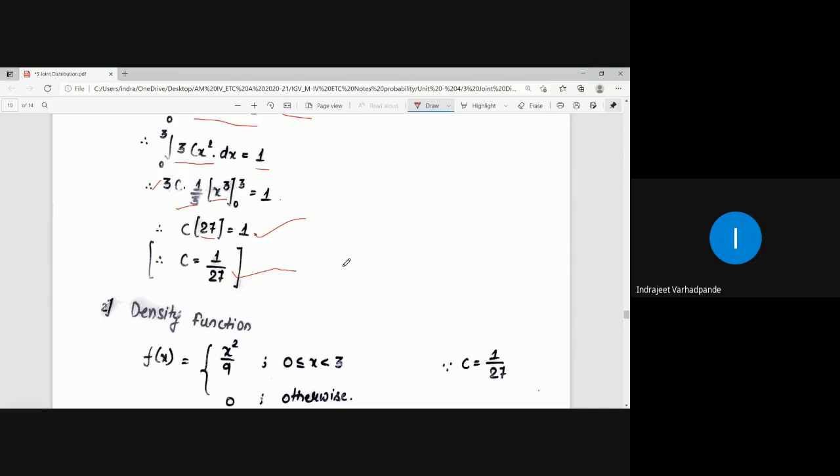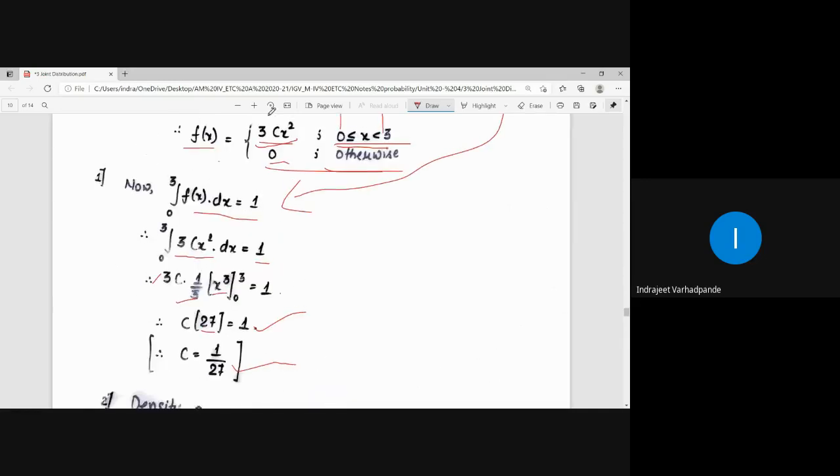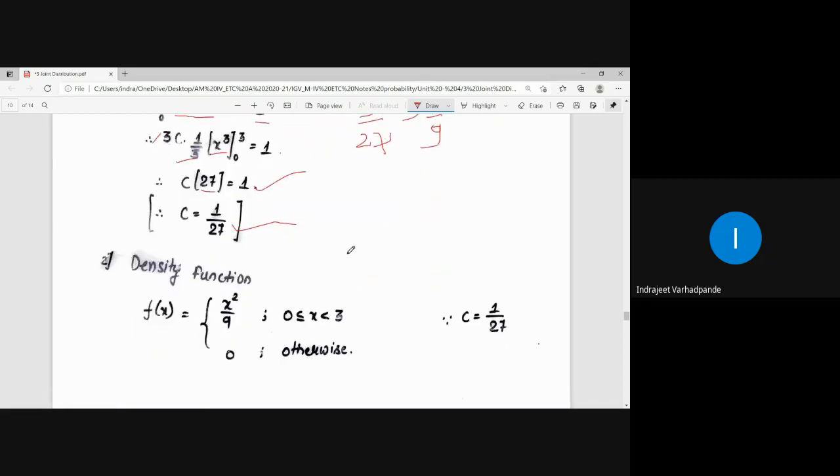Is this clear? The value of c is less than 1. 1 upon 27 means less than 1. How is the function defined? Function is defined as f of x equal to 3c into x square. What is the value of c? 1 upon 27. So 3 upon 27 comes to what? 1 by 9.